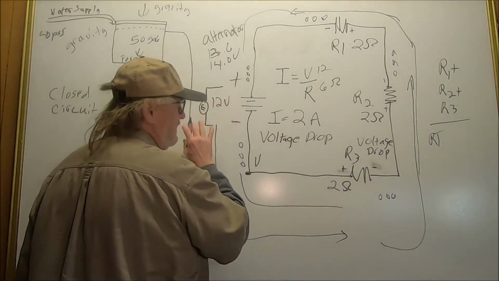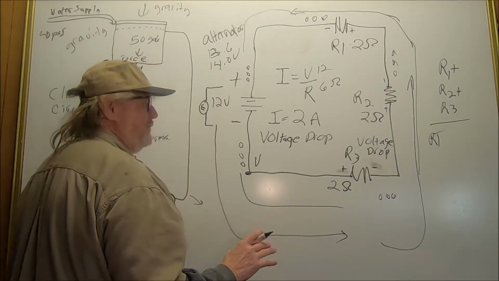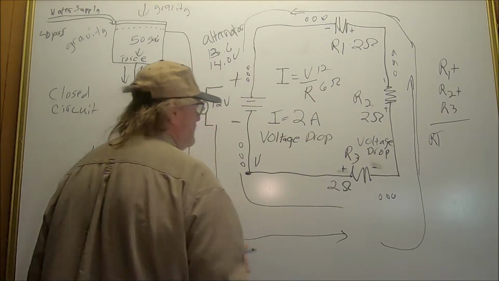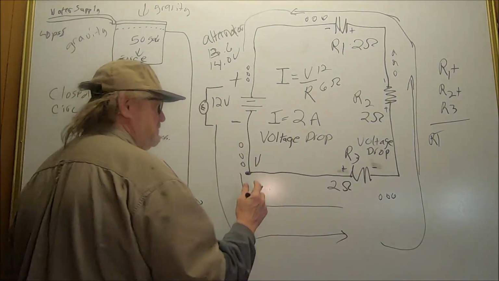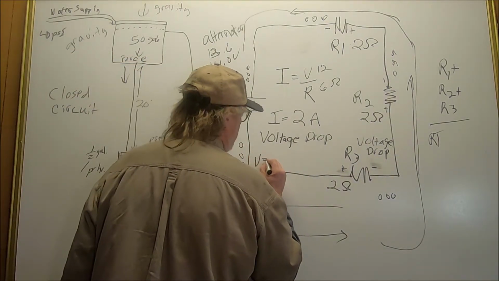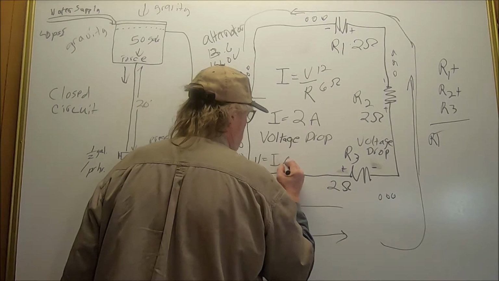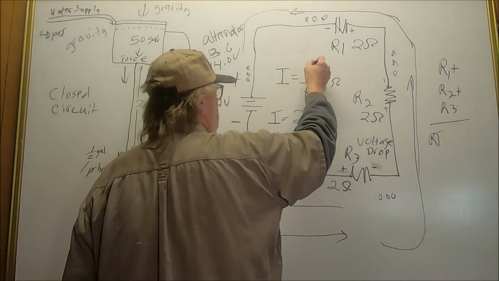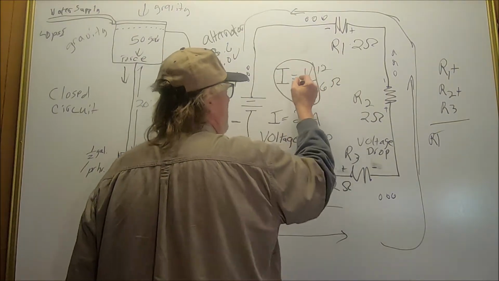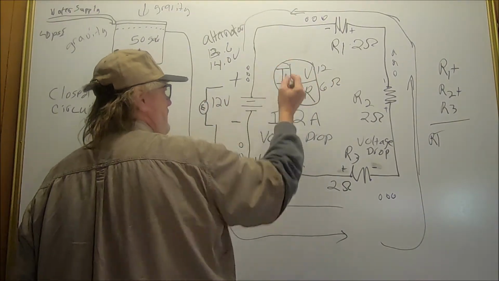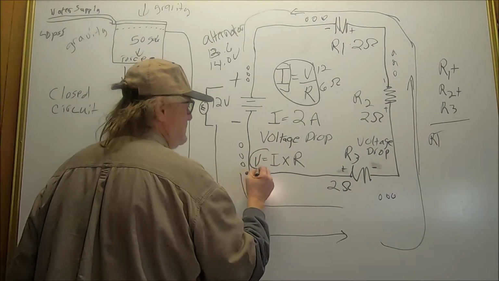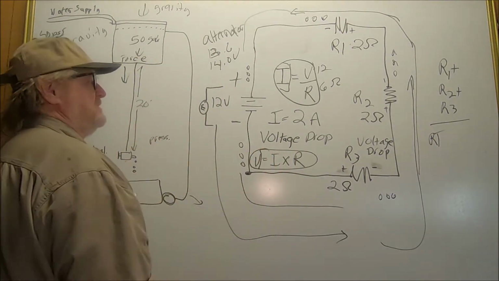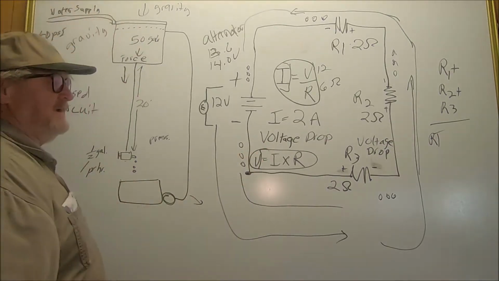And I know I've got 12 volts, but that's not what we're looking for here. We're looking for voltage across a load. So this matters in a sense, but we're going to be looking for this one. V equals the current times the resistance this time. This is the equation we're using, not this one. That was to find amperage. This one, we're looking for voltage. So we use V equals I times R.